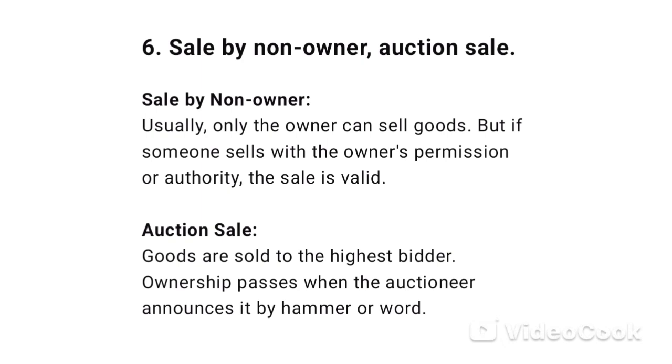6. Sale by non-owner, auction sale. Sale by non-owner. Usually, only the owner can sell goods. But if someone sells with the owner's permission or authority, the sale is valid. Auction sale. Goods are sold to the highest bidder. Ownership passes when the auctioneer announces it by hammer or word.